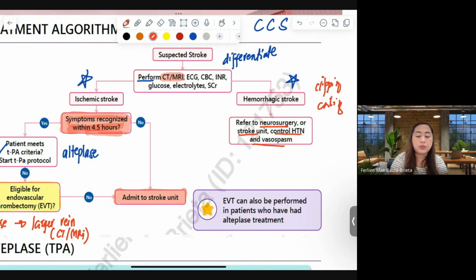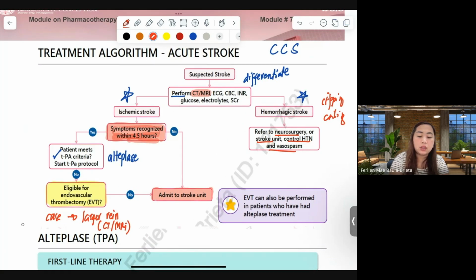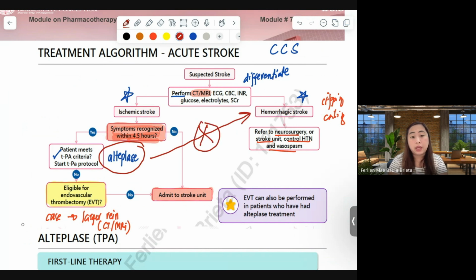So we are not giving Alteplase to patients with hemorrhagic stroke, because Alteplase dissolves the clot and allows the blood to flow, and it will precipitate bleeding if we give it to a patient with hemorrhagic stroke.